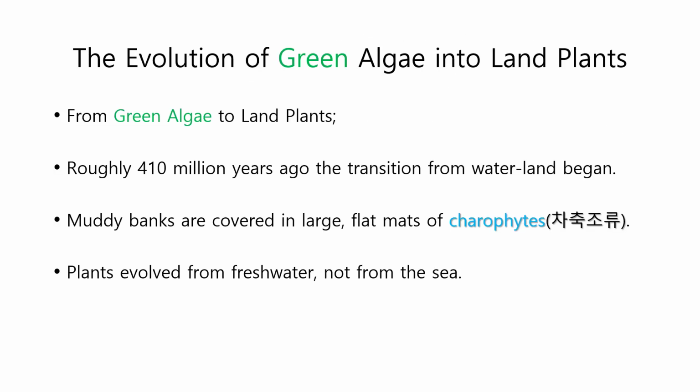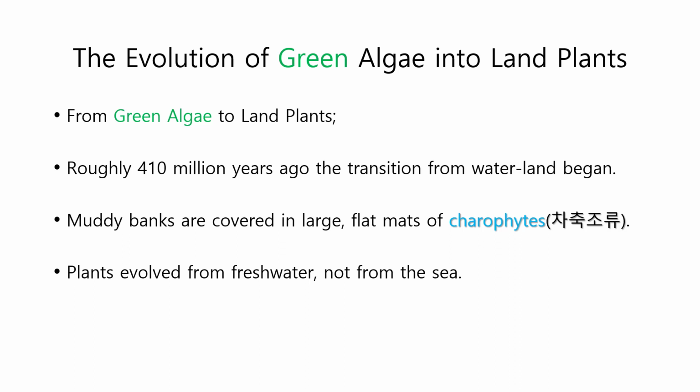So let's have a look at the evolution of green algae into land plants. Now, roughly 410 million years ago, the transition from water to land began. Now, at that time, many species of charophyte algae were inhabiting shallow waters around the edges of ponds and lakes where they were subject to occasional drying. In such environments, natural selection would have favored individual algae that could survive periods when they were not submerged.